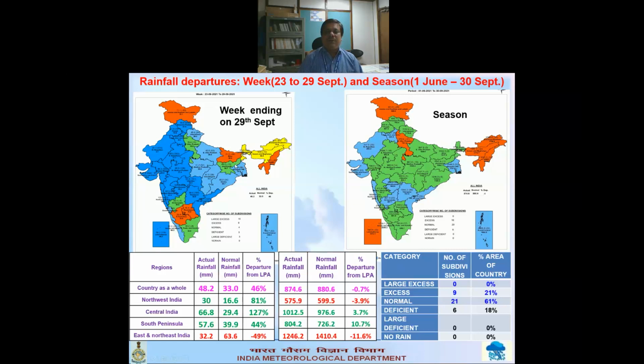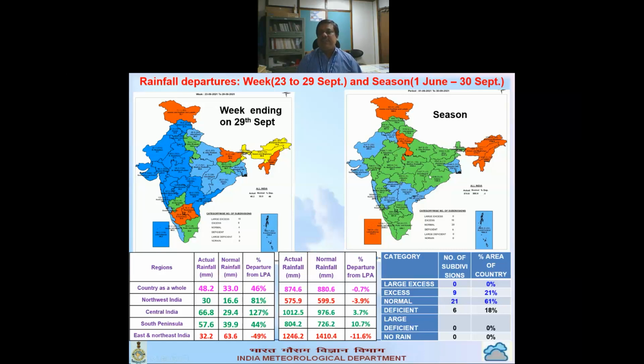East part got also only a little bit of rain, and this week only Bihar, Northeast, and northeast Karnataka and JNK are red, so they are deficient, but most of the region, these blue regions, are all excess for this week.